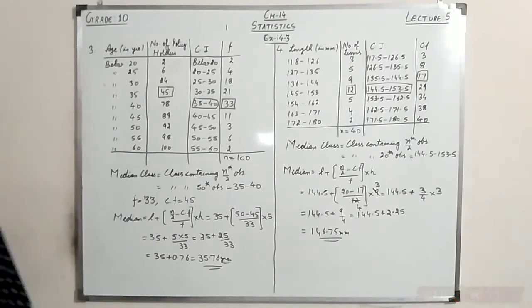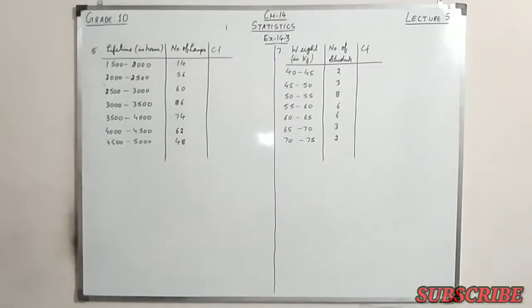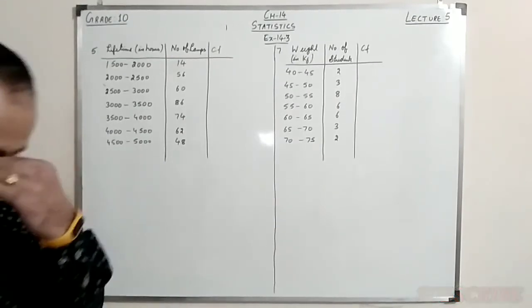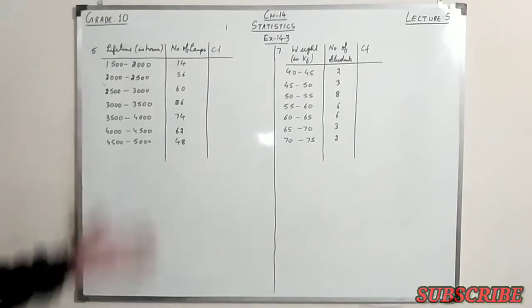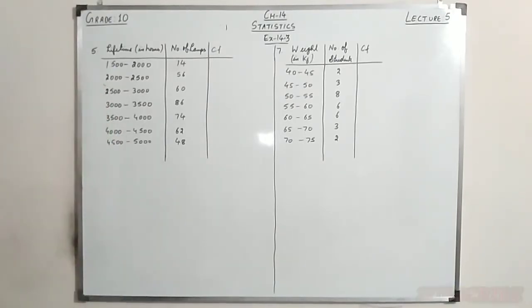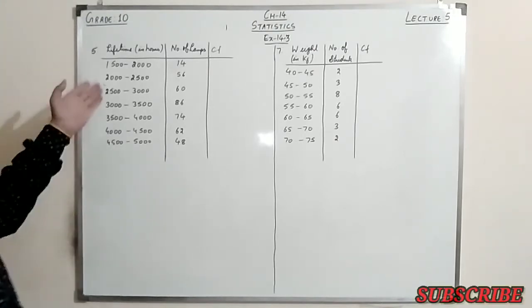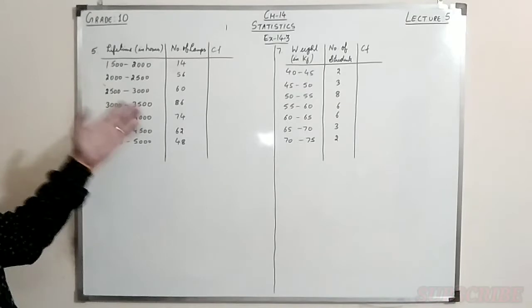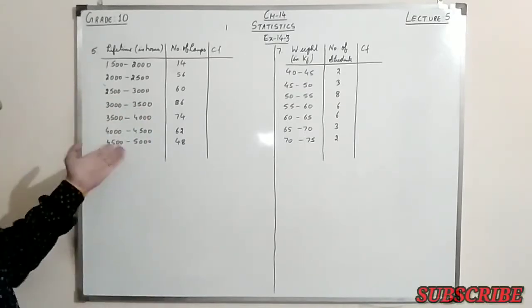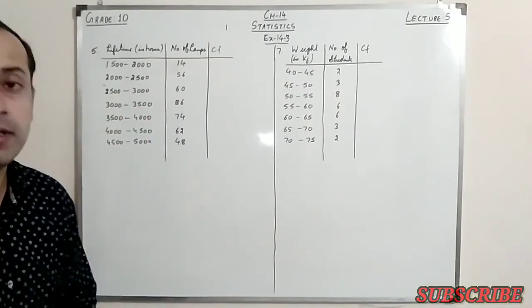Let's go to the next question, that is question number 5. In question number 5, it's given that we have the lifetime of 400 neon lamps, and this is the table we are given. From 1500 to 2000 hours we have 14 lamps, from 2000 to 2500 hours this is 56, and so on till 4500 to 5000 we have 48 lamps.